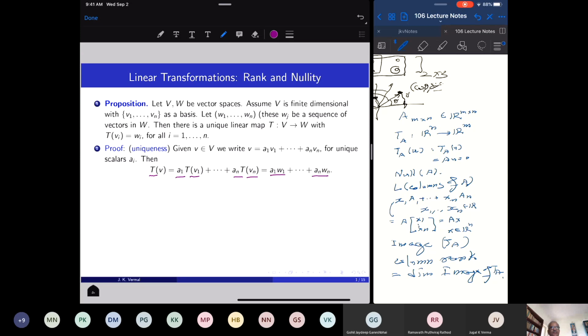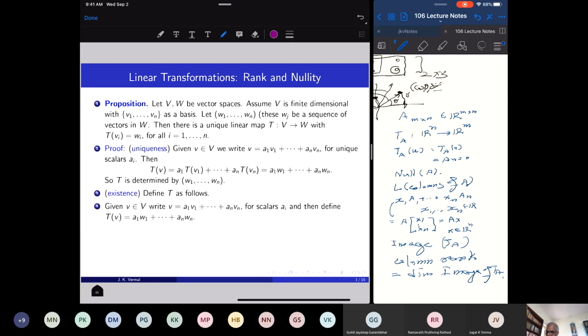So the entire linear transformation is determined once I know the images of the basis vectors. This gives that T is uniquely determined by the condition that T(v_i) is w_i. Now let's define T. Take a vector v, and where should we take it to? Because we want a linear transformation, T(v) has no choice but to map to a1 w1 + ... + an wn. Because once T is defined, T(v) is uniquely determined.